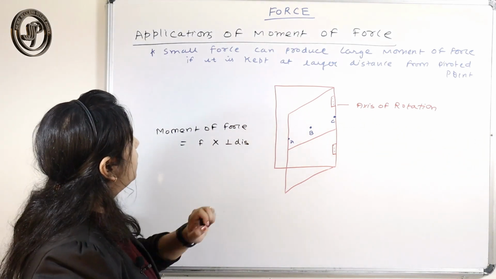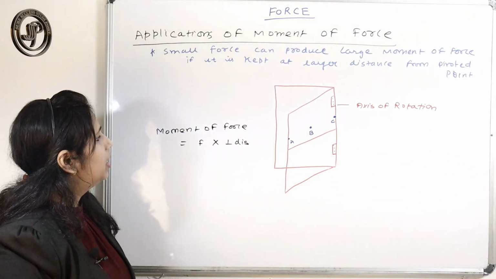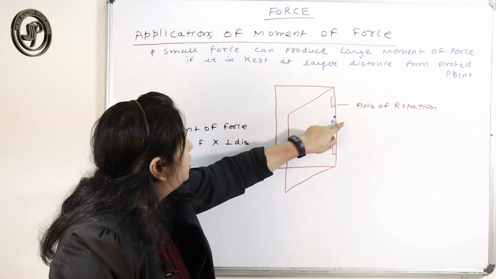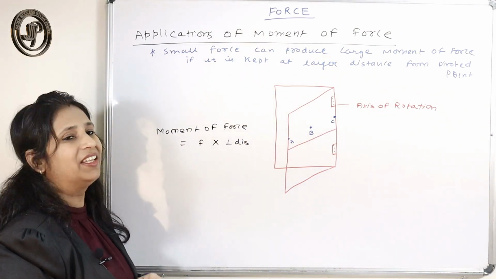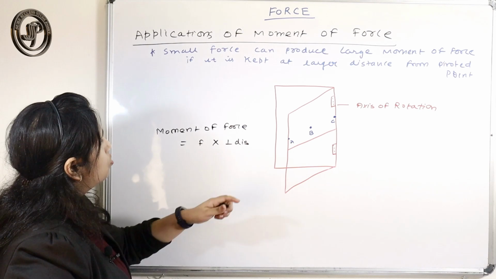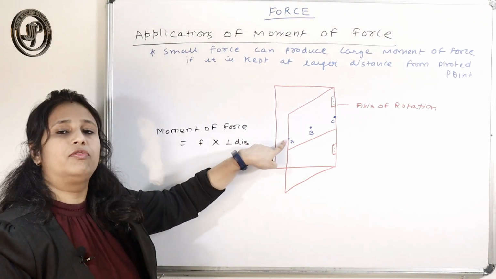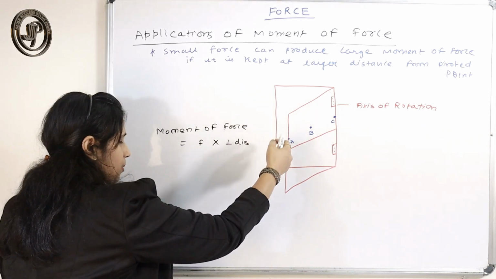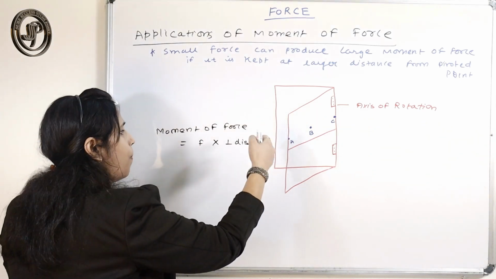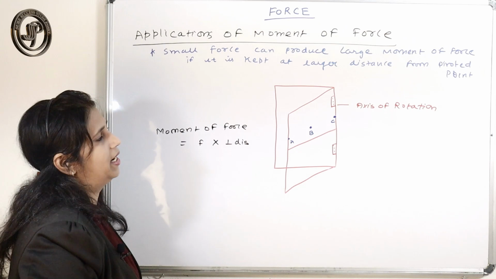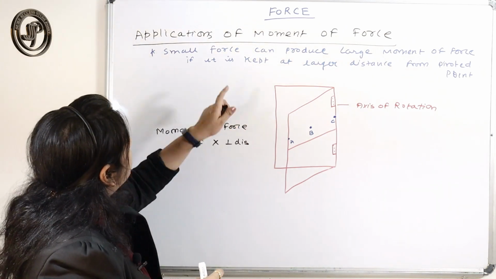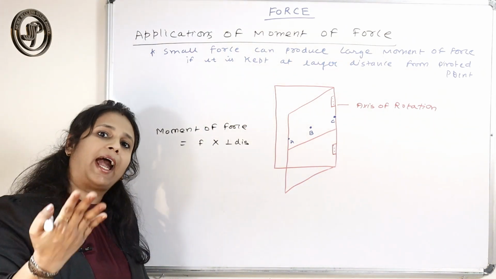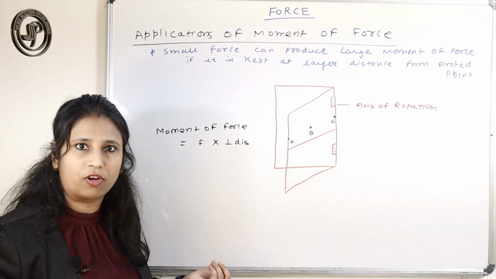At point A the perpendicular distance is large, so if you open the door from point A, even a small force can produce a large moment of force.